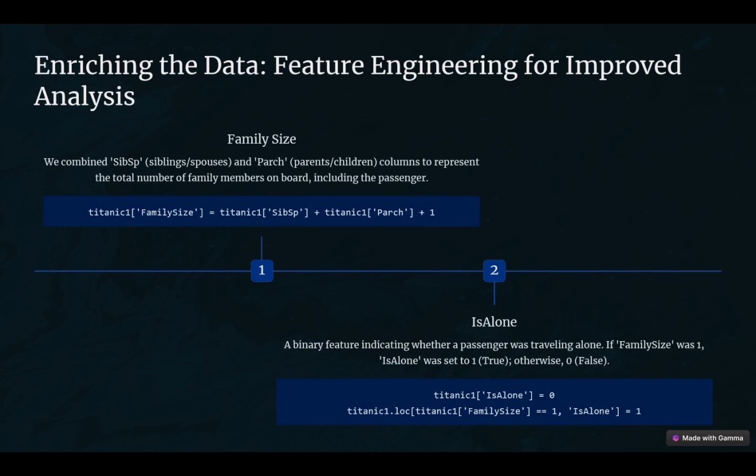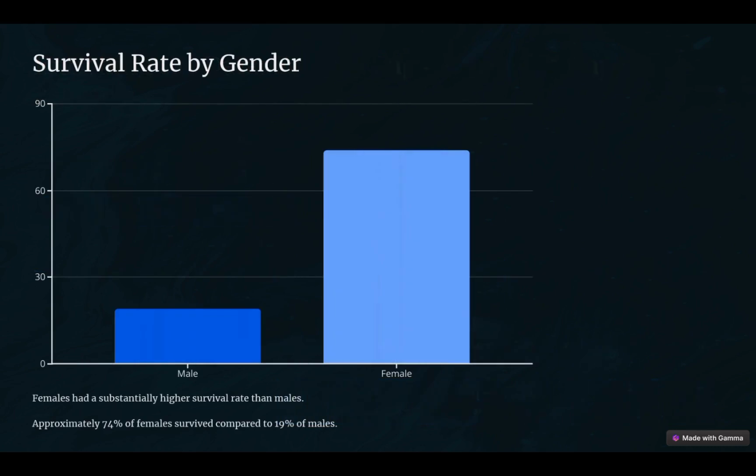Feature engineering was crucial for improving analysis. Two key features were created: family size, which combines the number of family members on board, and is alone, which identifies if a passenger was traveling alone. Then survival by gender. The analysis revealed that females had a significantly higher survival rate, 74%, as compared to males at 19%. This indicates prioritization during rescue efforts.